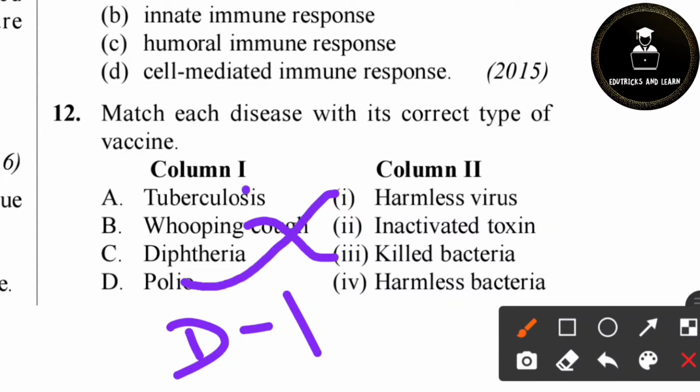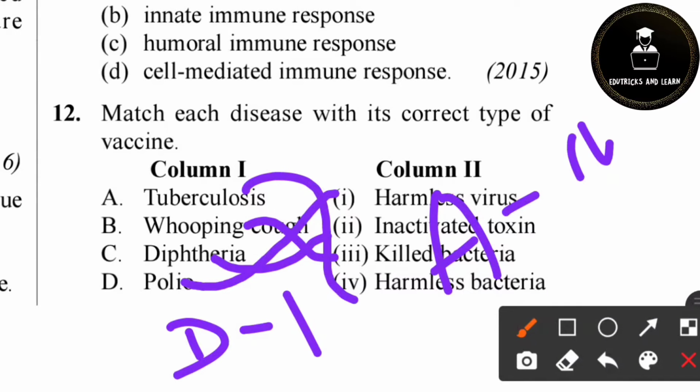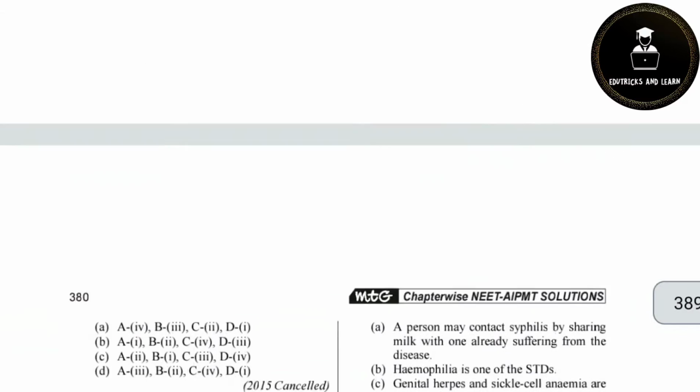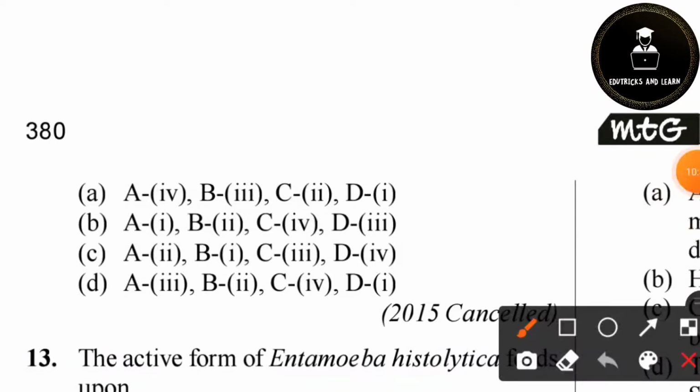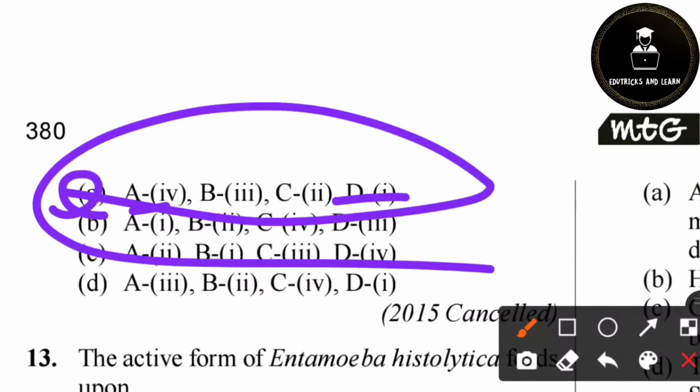For tuberculosis they use harmless bacteria, and for diphtheria they use inactivated toxin. So D1, A4. Check the options which have D1 and A4. So option A is the correct answer because option A contains D1, A4.